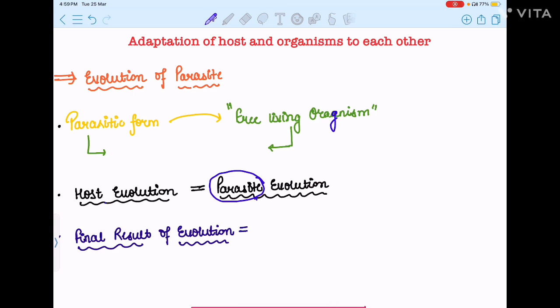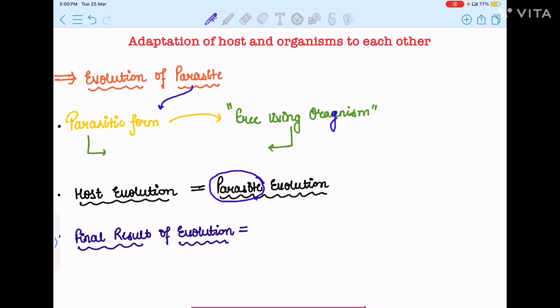And today we are going to discuss question number 5 of Parasitology, that is adaptation of host and organism to each other. In short, you have to explain how the host and organism are adapted to each other, or what kind of evolution is taking place between them in order to live with each other or to avoid each other. Okay, so let's start from the evolution of parasites.